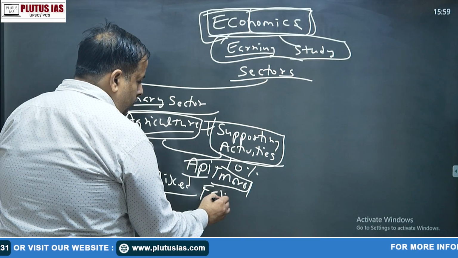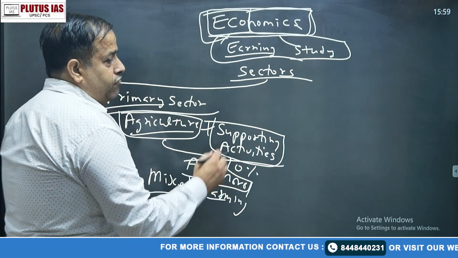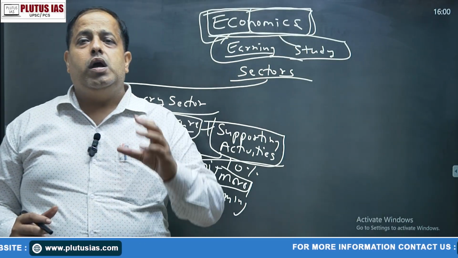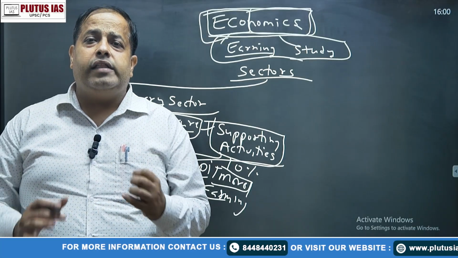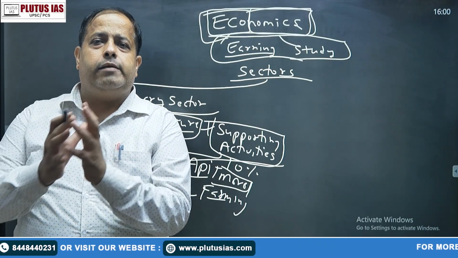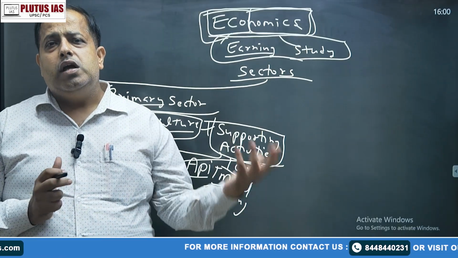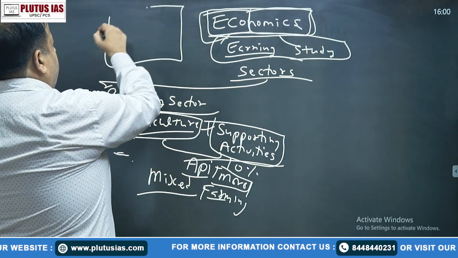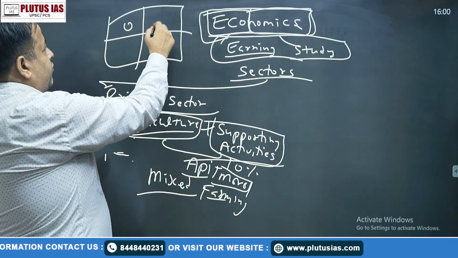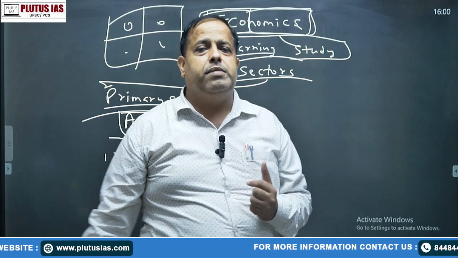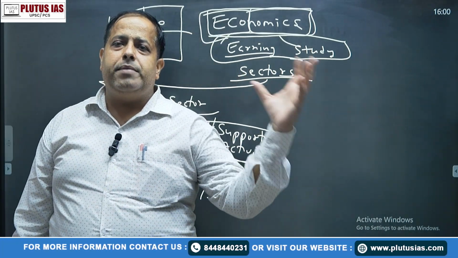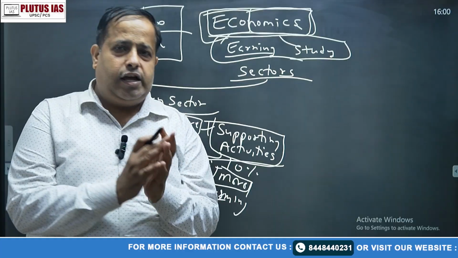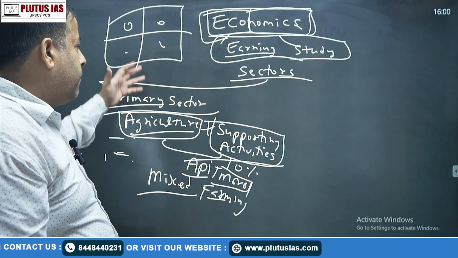Mixed farming. So if anyone asks you what is the meaning of mixed farming, you have to focus on one thing: if we do sporting activities with agriculture and their role in total earning is more than 10%, that is known as mixed farming. There is another word, mixed cropping. If we divide our crop area or crop field into different rows and plant different things there, that is known as mixed cropping. So there is a difference between mixed farming and mixed cropping. Many times students get confused in this, so don't be confused there. Okay, so this is about the primary sector.